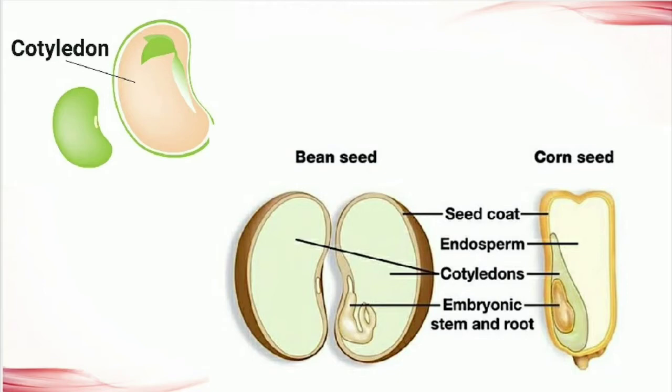It is a significant part of the embryo within the seed of the plant. Right? We know this. So, if the seed can be divided into two equal halves, they are known as dicotyledonous plants. And the seeds which cannot be divided into two equal parts are known as monocotyledonous plants. Now children, let us study the difference between monocot or monocotyledonous and dicot or dicotyledonous plants. Okay.